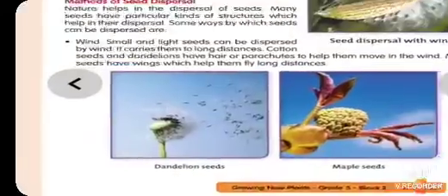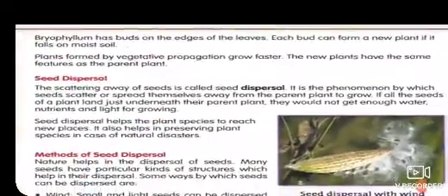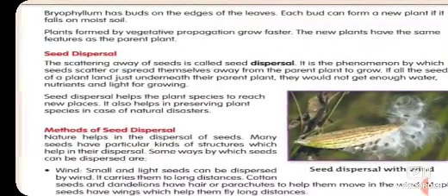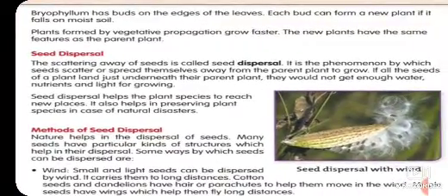Now we will go through our content. Bryophyllum has buds on the edges of the leaves. Each bud can form a new plant if it falls on moist soil. Plants formed by vegetative propagation grow faster. The new plants have the same features as the parent plant.